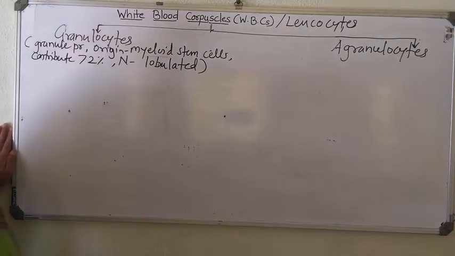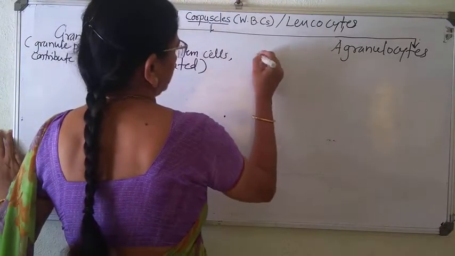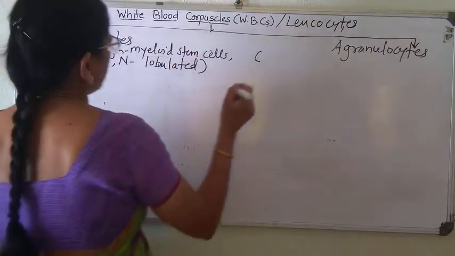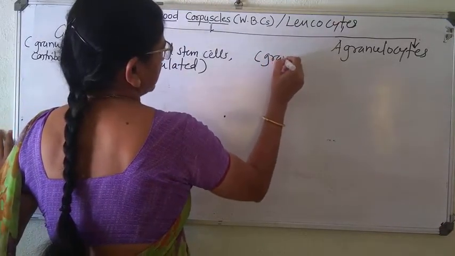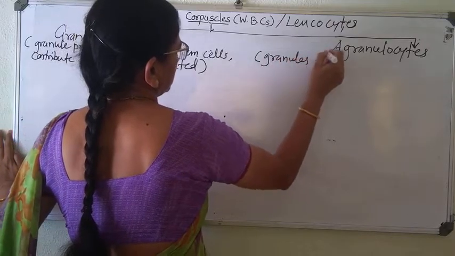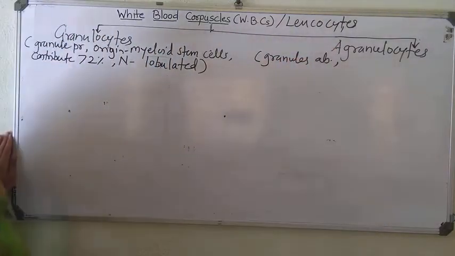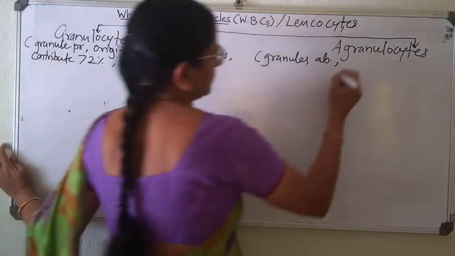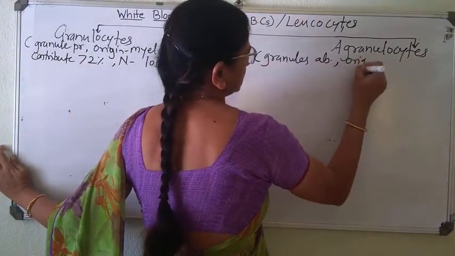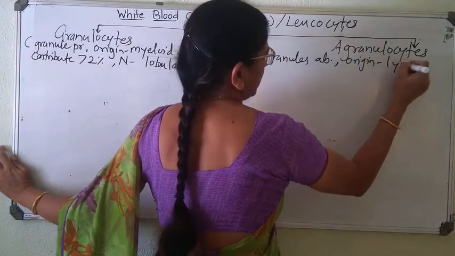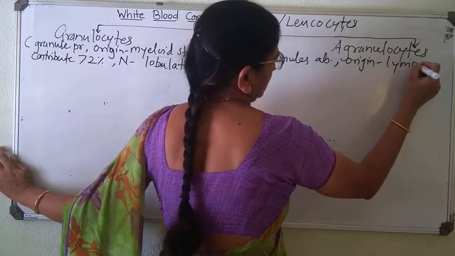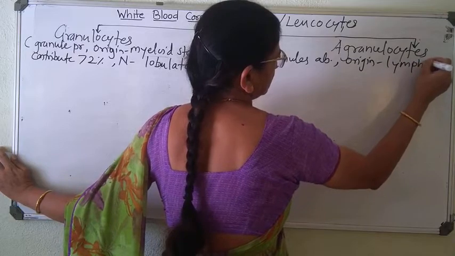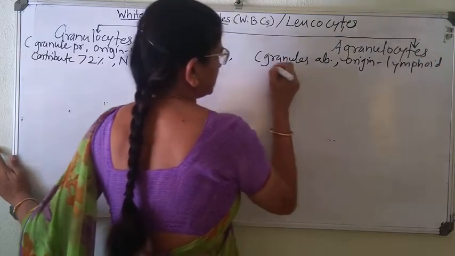Exactly opposite are agranulocytes. Here the granules are absent, and they originate from lymphoid stem cells.